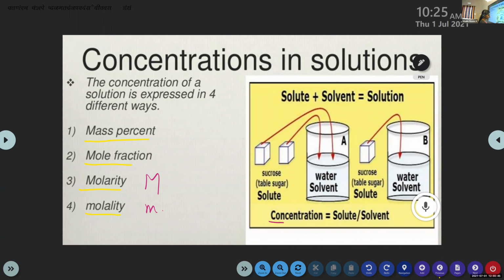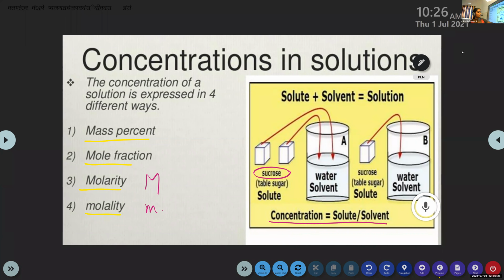And here is the equation to find the concentration of solute. We know that solute and solvent mix together to form a solution, right? So the amount of solute present in that solvent or solution is the concentration. In this example, we take sucrose, that means table sugar, or a sugar cube. It is dissolved in water and a sugar solution is formed, right? Here the solvent is water and the solute is sucrose or table sugar. Clear?